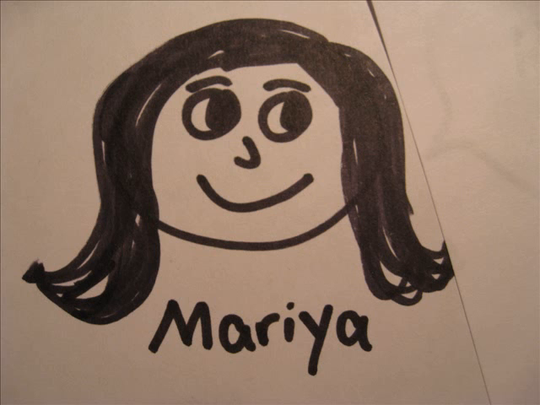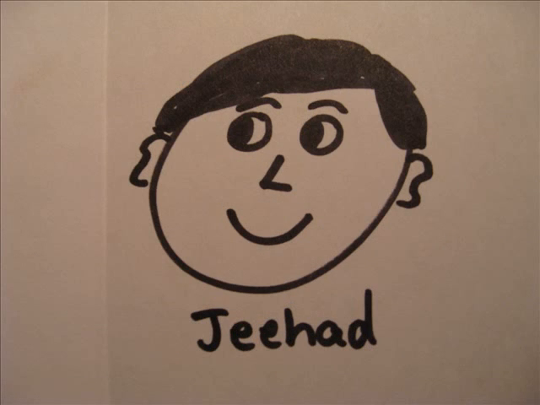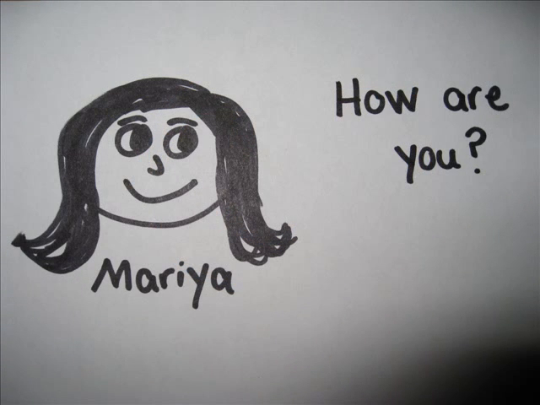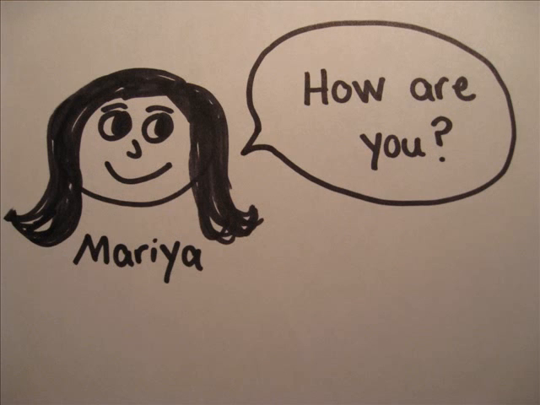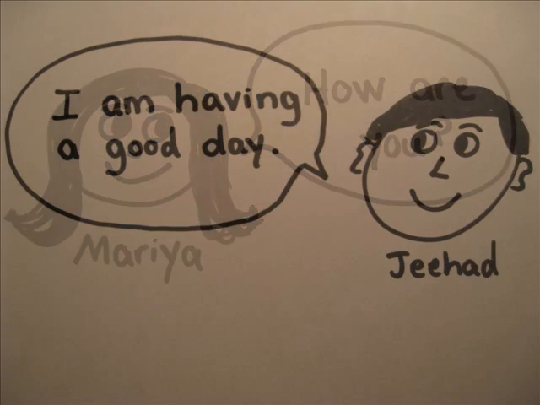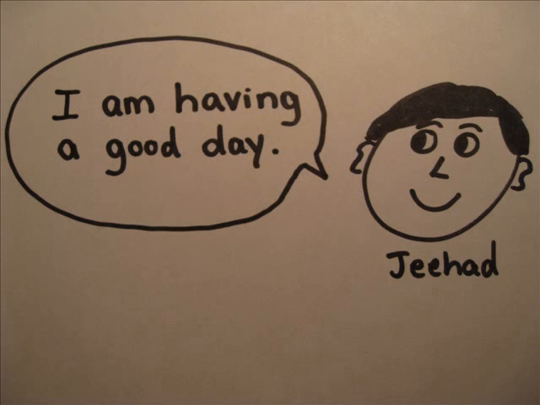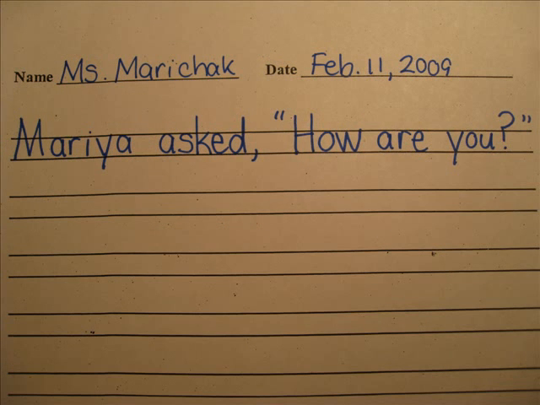So maybe I'm writing a story and I want to put Maria in my story. And I want Maria to talk to Jihad. So Maria might say, "How are you?" And we already know that when we have characters talking in pictures, we put a speech bubble around the words. So I put a speech bubble around Maria's words, "How are you?" And Jihad might answer, "I am having a good day." So here's my paper, and I wrote down, Maria asked, "How are you?" And I said asked because she's asking a question.